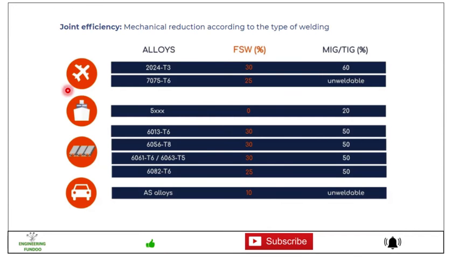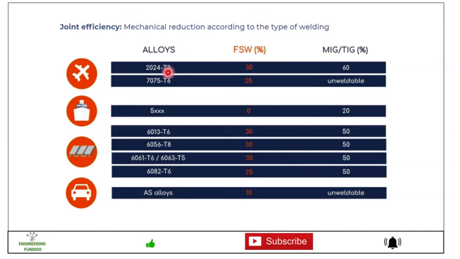Then if we compare the joint efficiency, mechanical reductions according to the type of welding, here you can see the different alloys are given. In FSW there is only 30%. So if we compare the mechanical strength, there are chances of reduction of only 30% according to type of welding.